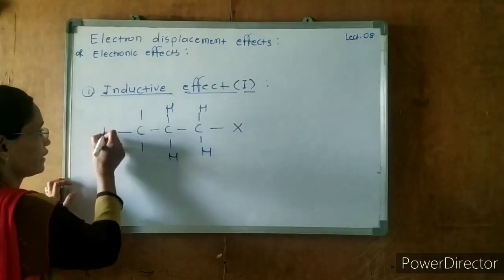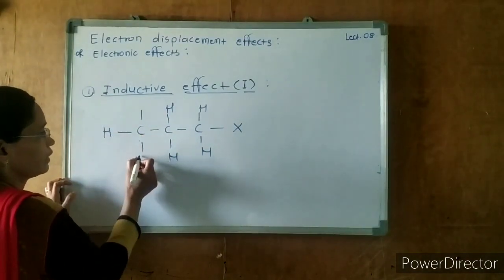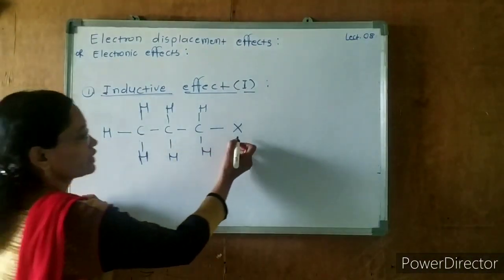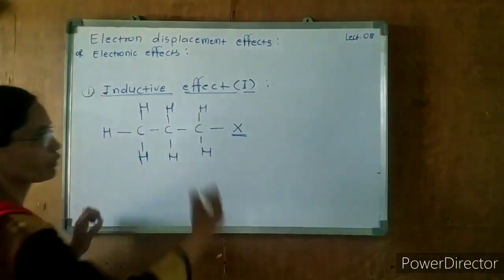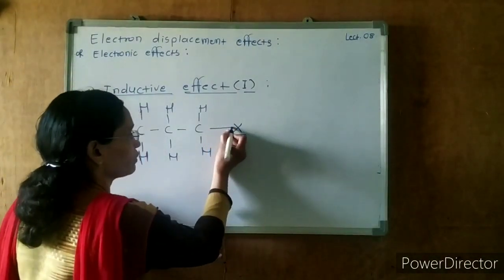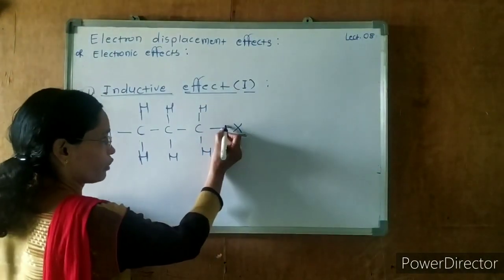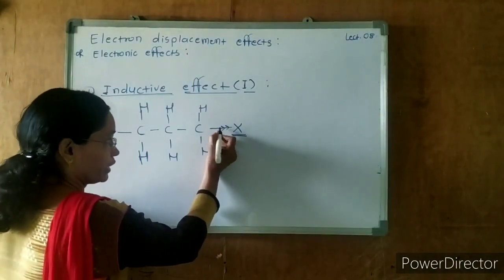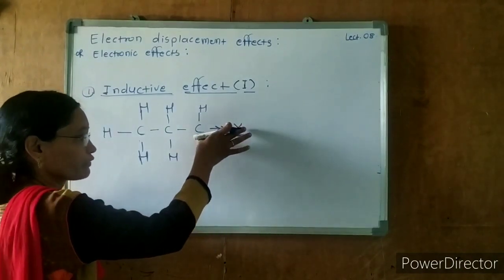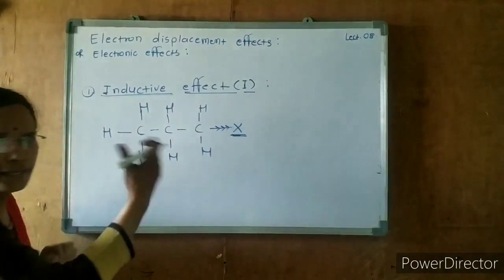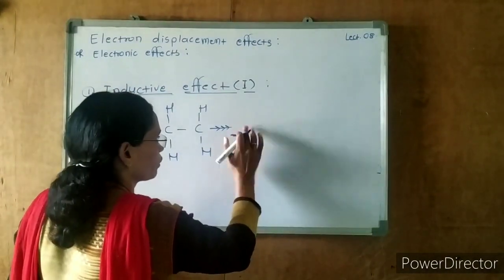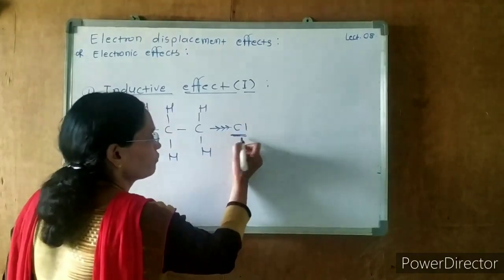Now this is an electron withdrawing group, which withdraws electrons from the carbon. There is an electronegativity difference between the carbon and the electronegative atom, say chlorine. We will take chlorine here.